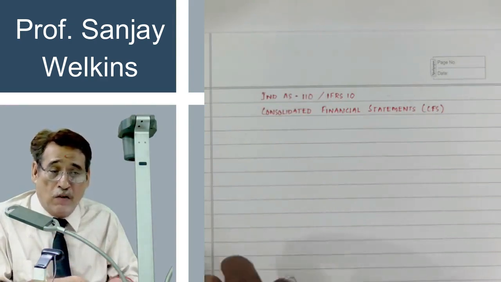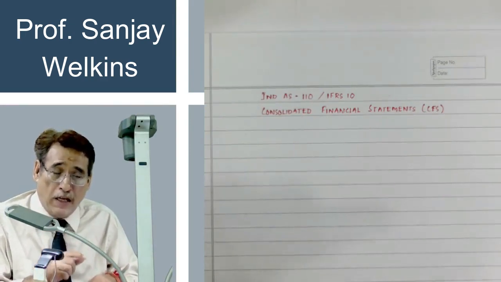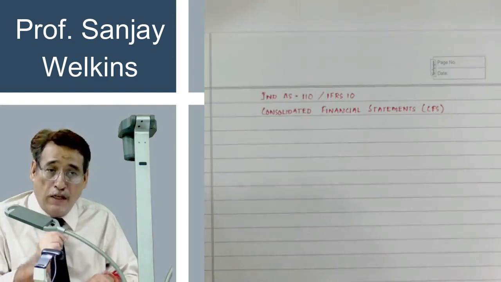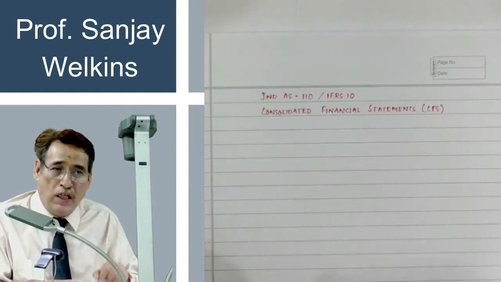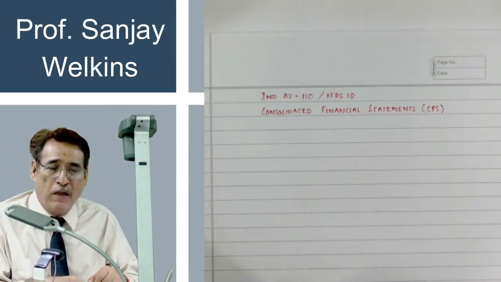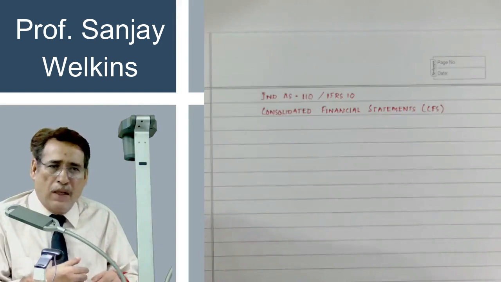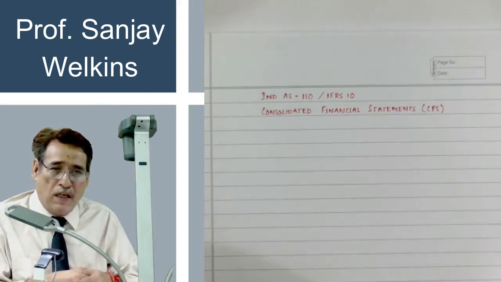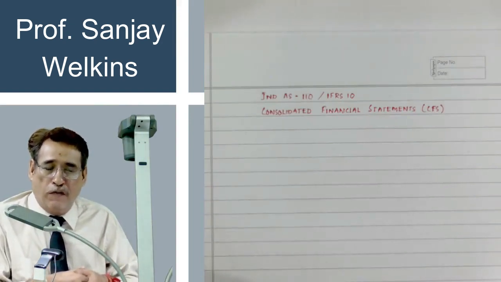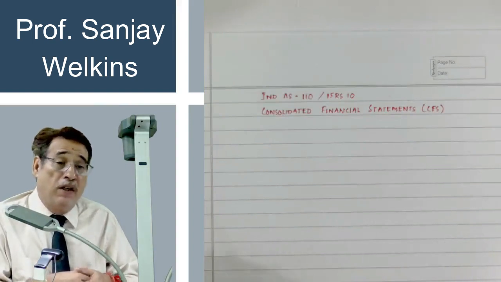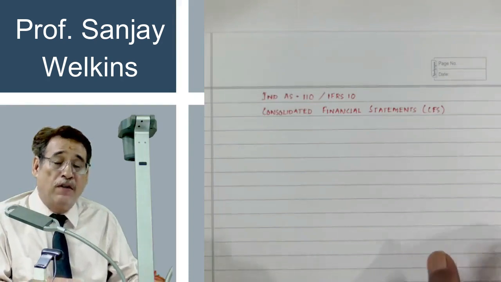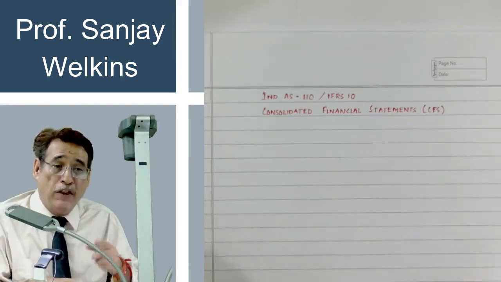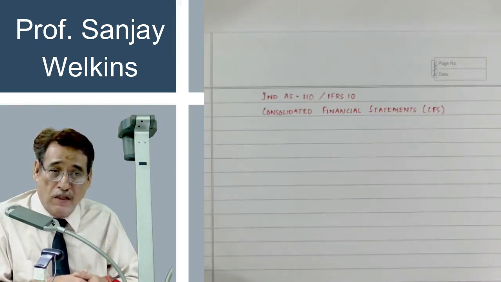That means this particular standard will apply only when an entity is having control over the other entity. Then only Ind AS 110 will apply. Because there may be cases where I have to prepare consolidated financial statement, but Ind AS 110 may not apply, because I might not have control of the other enterprise. Is it clear to you or not?